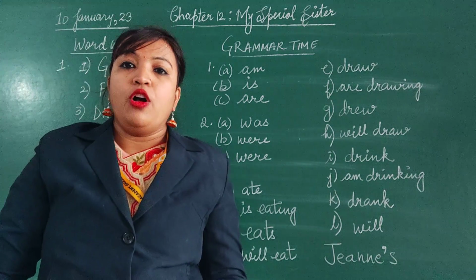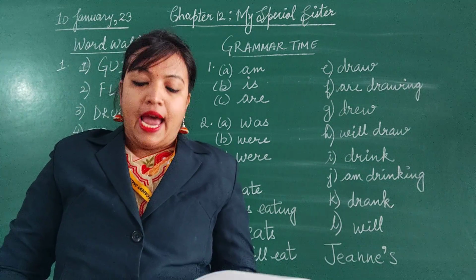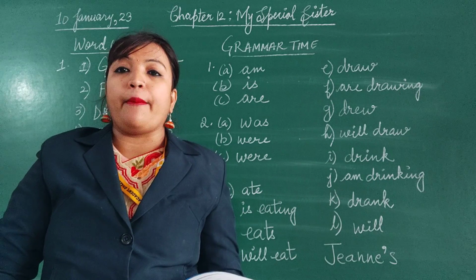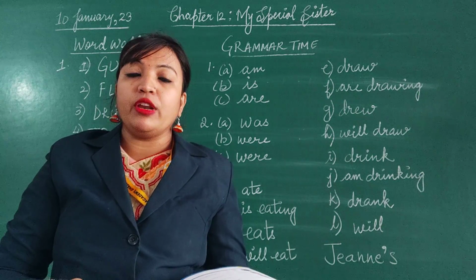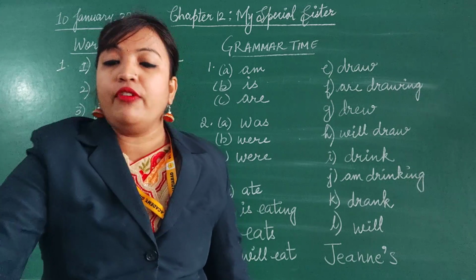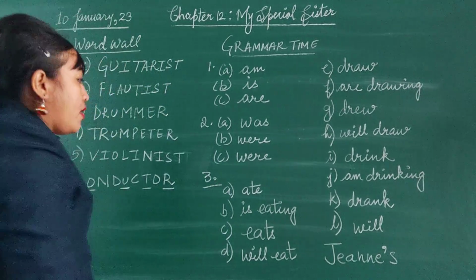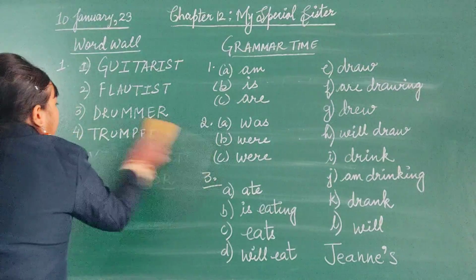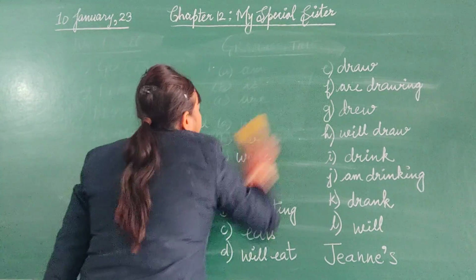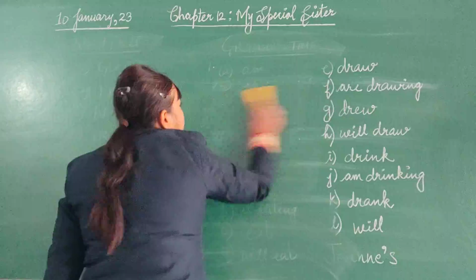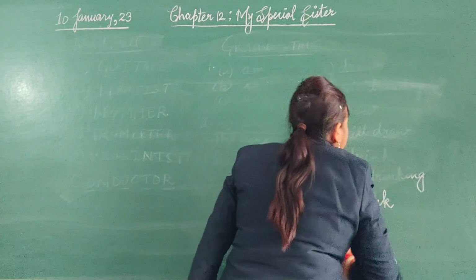Full stop. Full stop will come after sister, and then what? W will be capital. What are the things you like to do? W will be capital, and at the end we will have a question mark. Let me write it on the board for you so that it will be clear. This is the last exercise we are discussing.